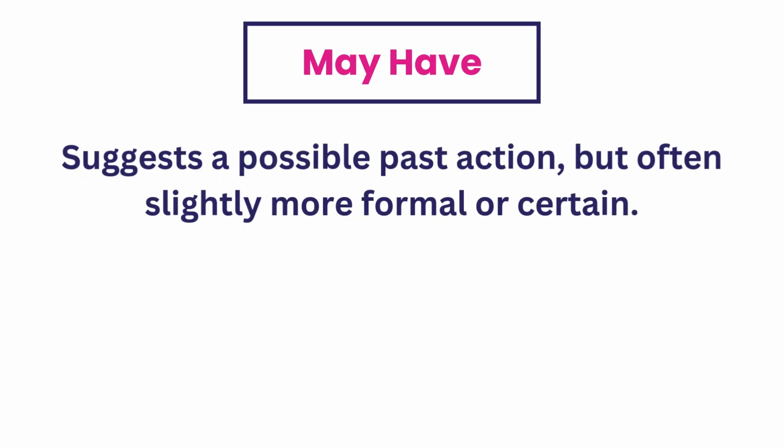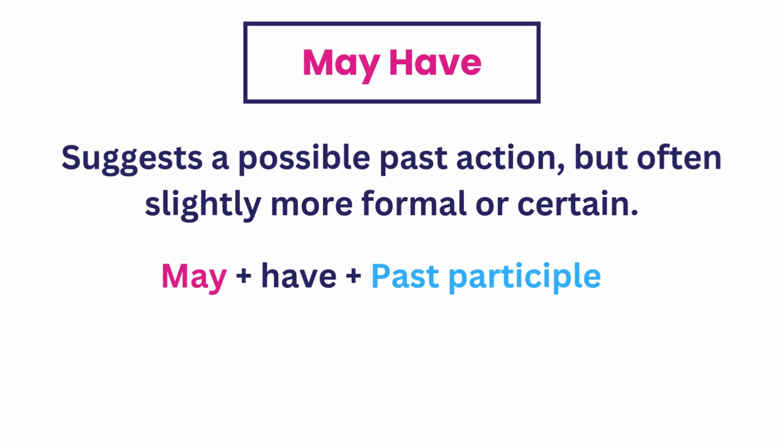Now let's take a look at may have. This is used to suggest that something was possible in the past, but we're not 100% sure if it happened. It's formed with may have plus past participle. May have often sounds a bit more formal than might have, and can sometimes indicate a slightly higher degree of certainty about a past action.